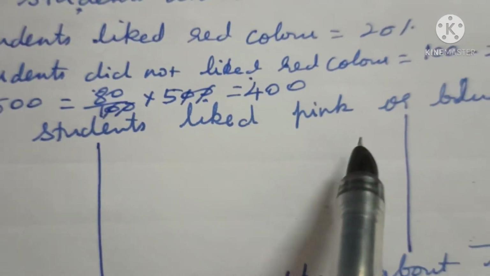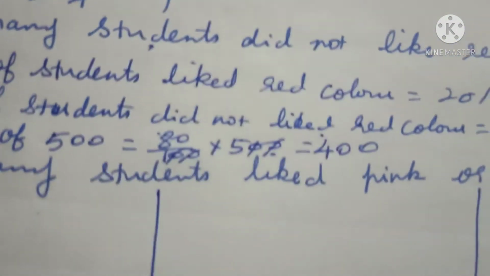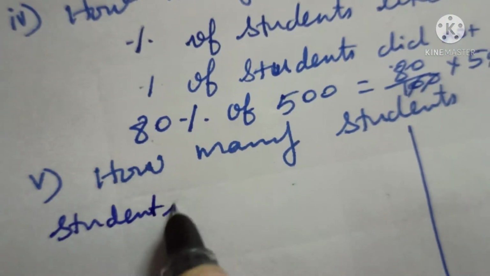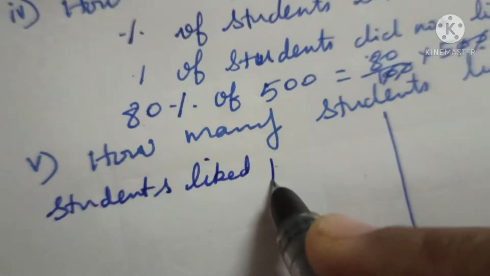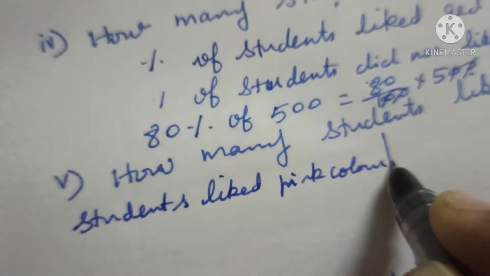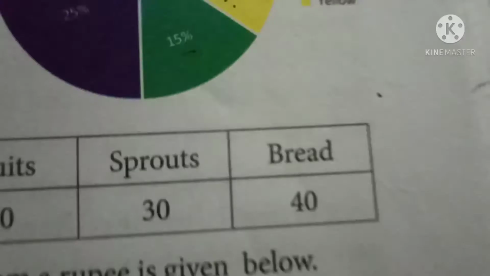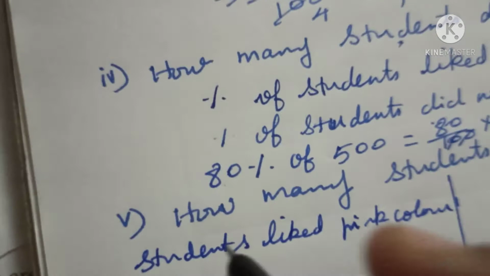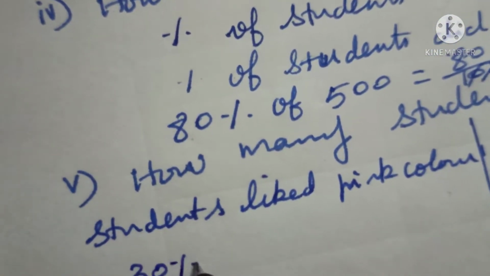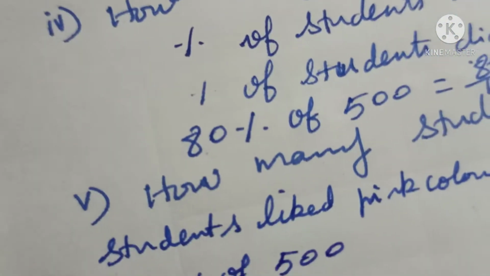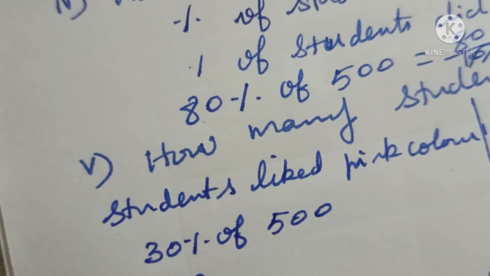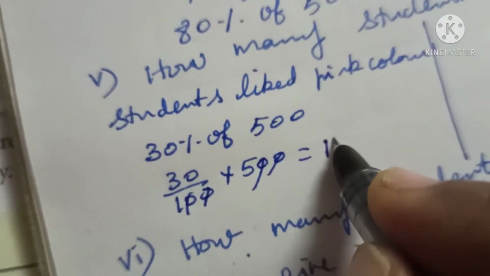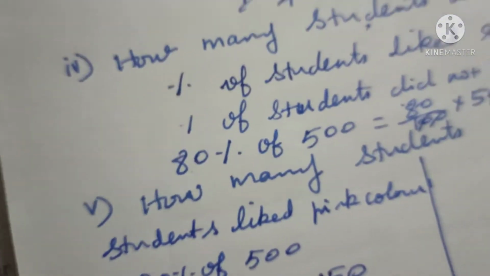Next one, how many students liked pink or blue? We will find out the students who liked the pink color first. If you see the pie chart, students who like the pink color is 30%. Therefore, number of students who liked means 30% of total students, which is equal to 30 by 100 into 500. If you cancel, 150 students like the pink color.